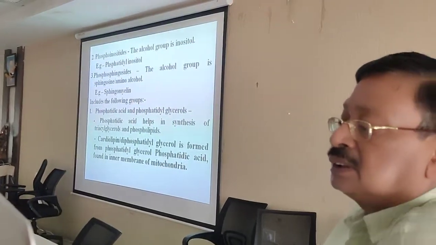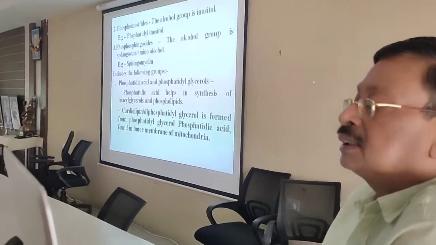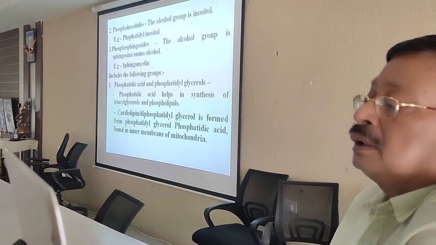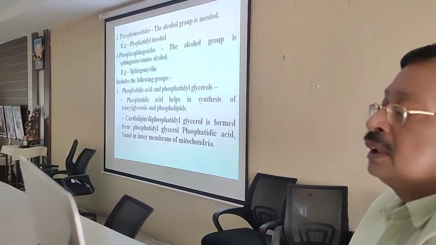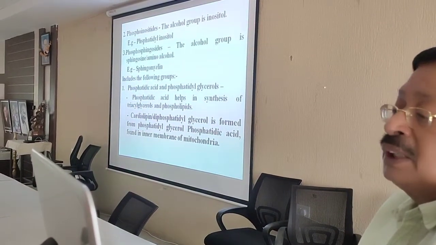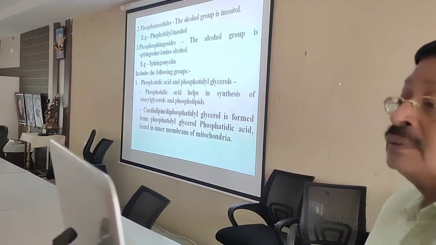Phosphatidic acid helps in synthesis of triacylglycerol and phospholipids. Cardiolipin, or diphosphatidyl glycerol, is formed from the phosphatidyl glycerol phosphatidic acid found in the inner membrane of mitochondria.